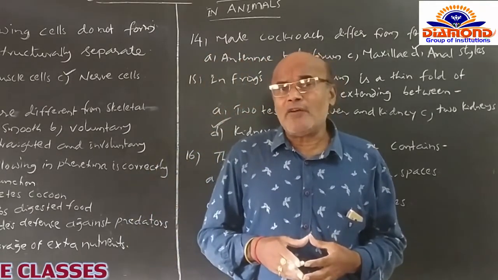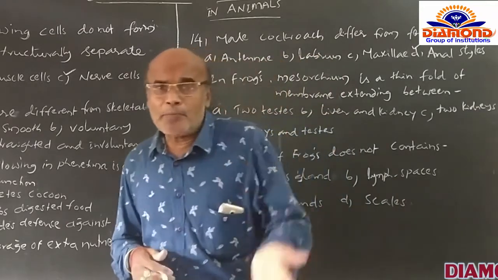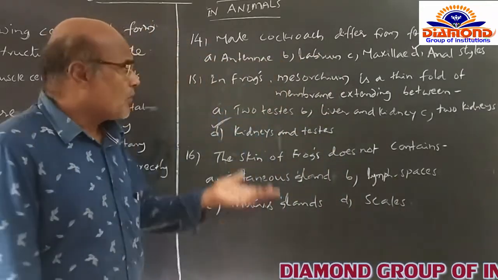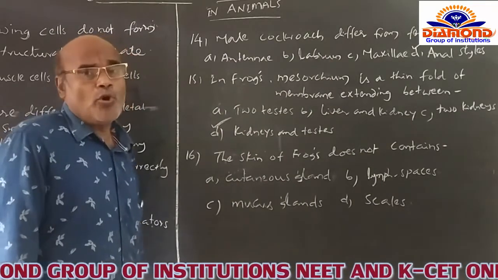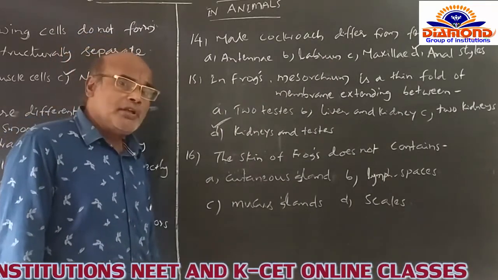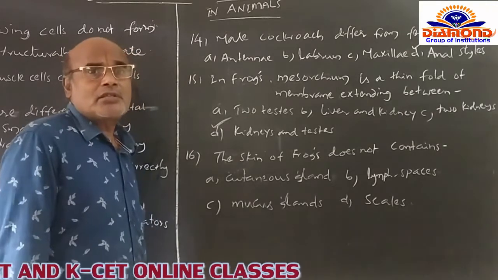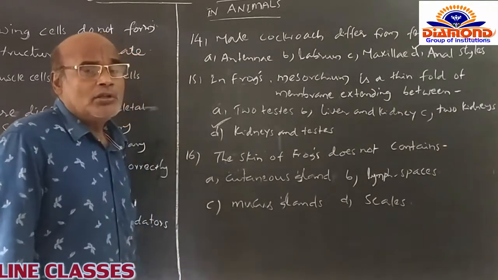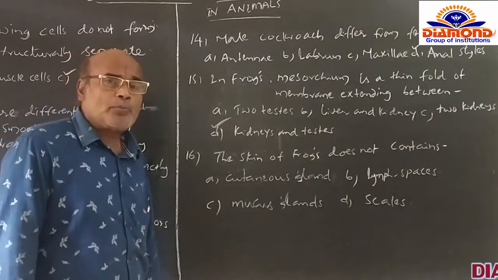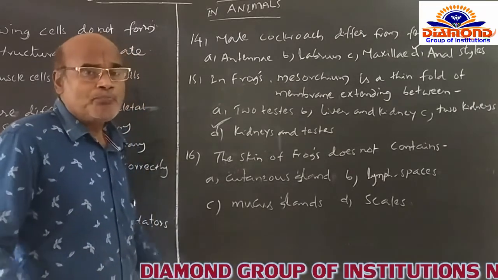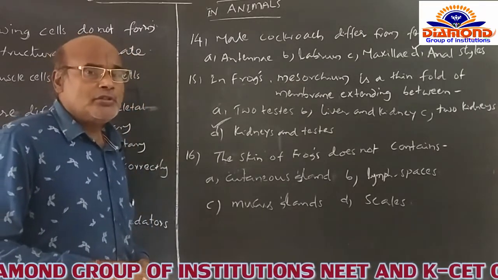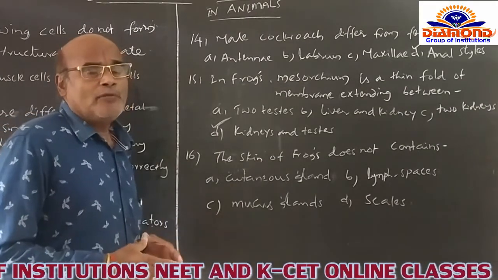So, to compensate for that, the vasa efferentia of the testes simply open into the Bidder's canal. Bidder's canal is present in the kidneys. And through the Bidder's canal, whatever sperms are produced by the testes of the frog are directly released into the water during the copulation between male and female frog.